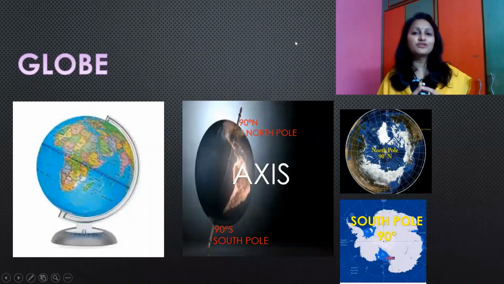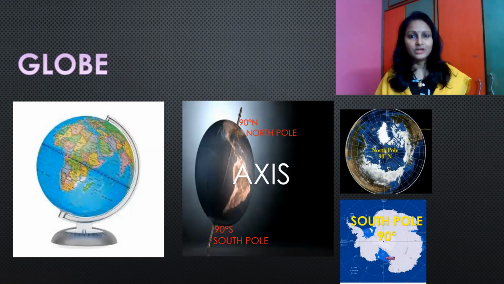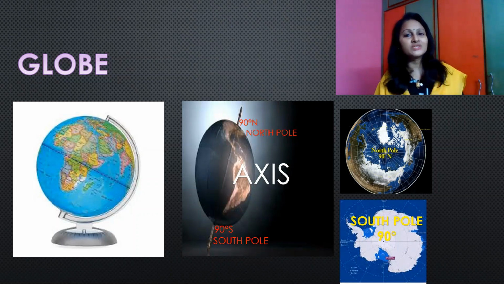Globe is a miniature form of the Earth, a true model, a replica of the Earth in a smaller scale. You can notice a fixed needle passing through the globe in a tilted manner. It's known as its axis, and there is no such needle for the Earth. It's an imaginary line passing through the North Pole, through the center of the Earth, to the South Pole. So it is passing through two points, that is North Pole and South Pole.